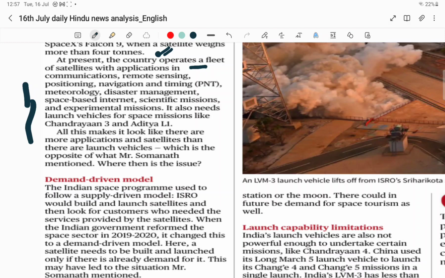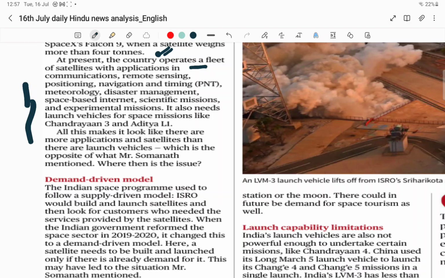There are no active satellite contracts. So he is saying that there is no demand for these particular launch vehicles. Therefore, what needs to be done? The first and foremost thing that needs to be done is we have to educate the customers. He is saying that we have to educate the customers, so the consumers need to be educated. How should they be educated?